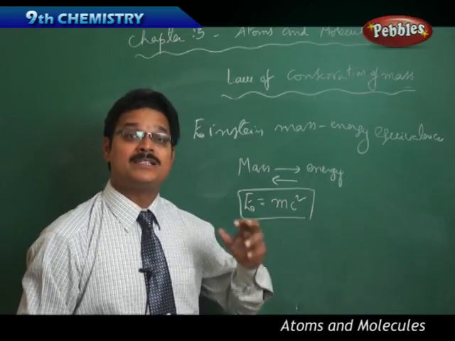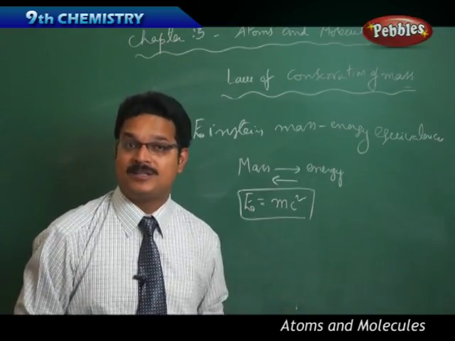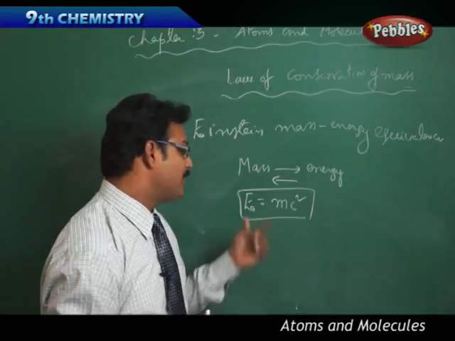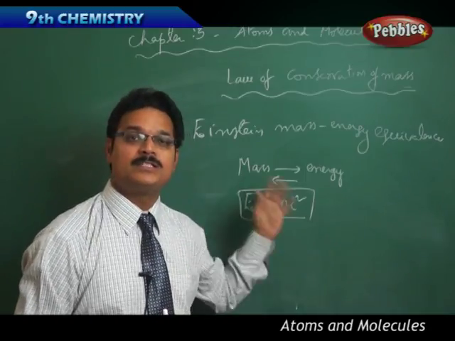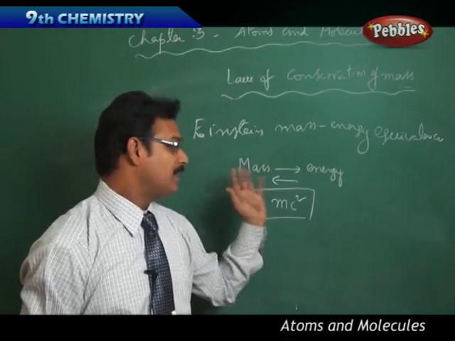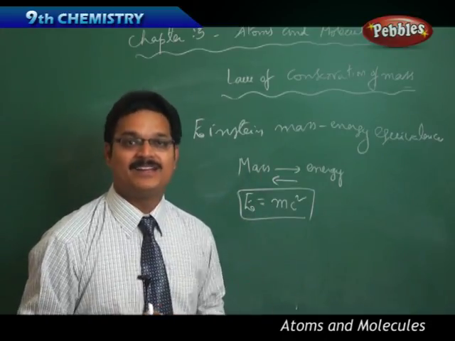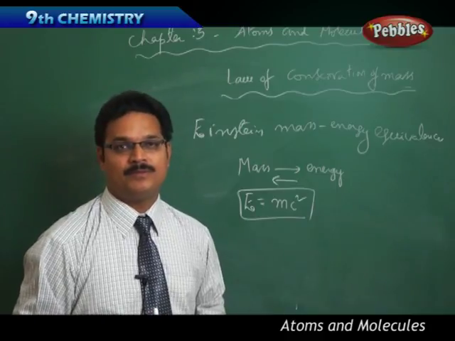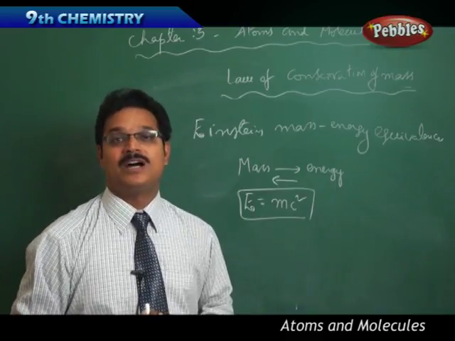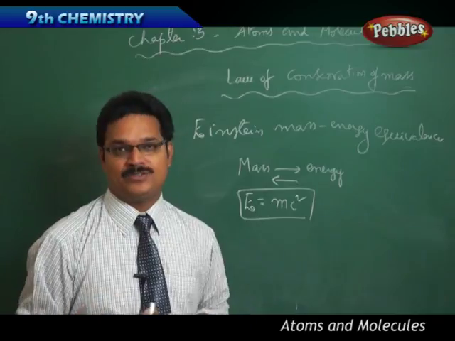But he's saying that some amount of mass on the product side can be converted into energy. This simple conversion made us create atom bombs and construct nuclear reactors.